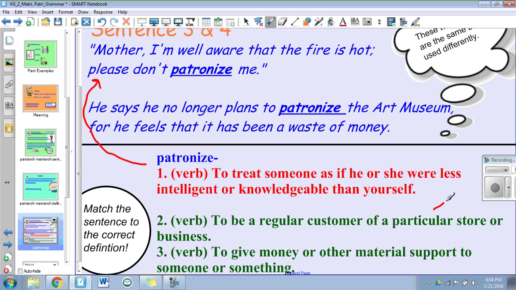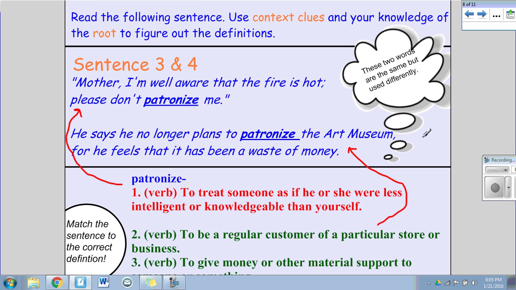In sentence 4, the second definition matches up. We see here that this person no longer plans to be a regular customer or to give money to the art museum because they feel like they have wasted their money. Please write down both of the definitions in your graphic organizer. Once you have done that, please restart the video.